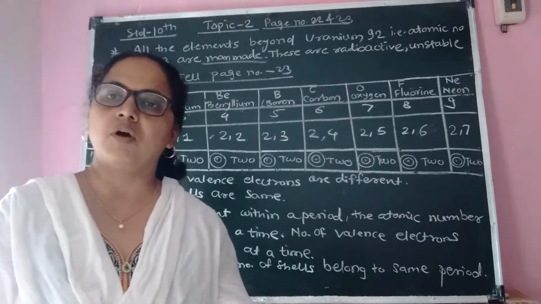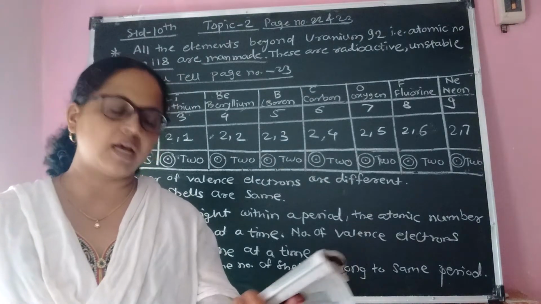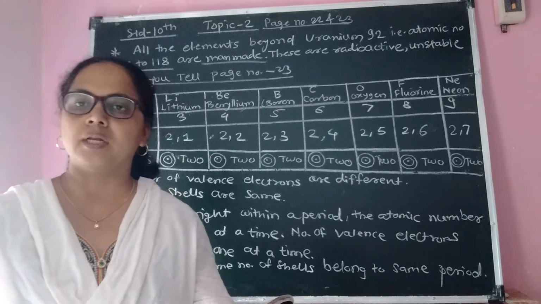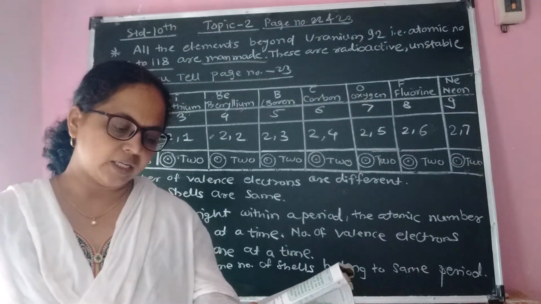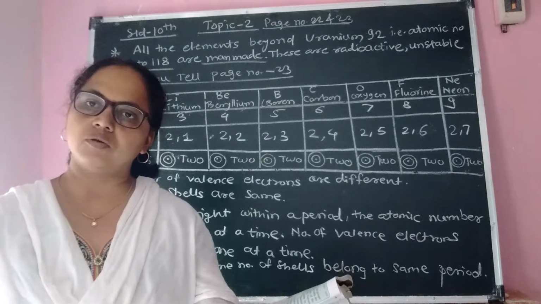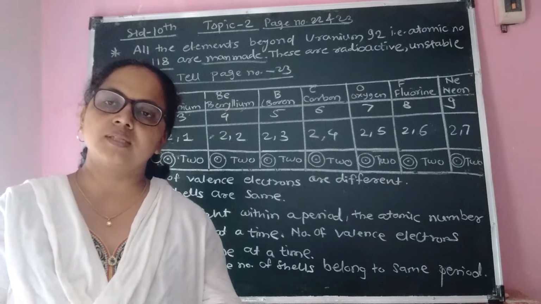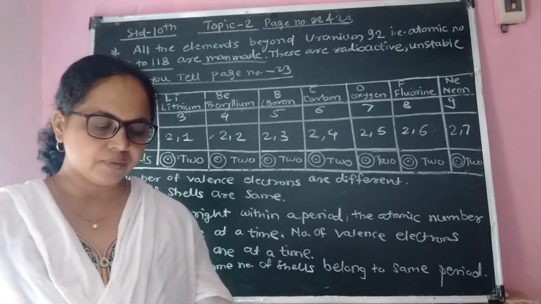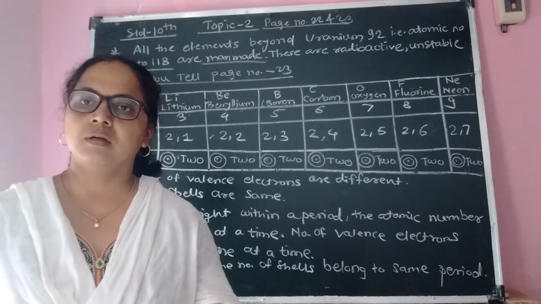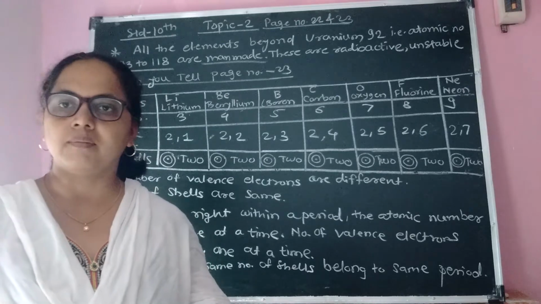In that information box, the structure of the modern periodic table is given. Elements are arranged in increasing order of atomic number. The vertical columns are groups, and there are 18 groups. Horizontal rows are periods. The same information is given which is given in the structure of the modern periodic table. Now the next point is period and electronic configuration. Period means horizontal rows in the modern periodic table.